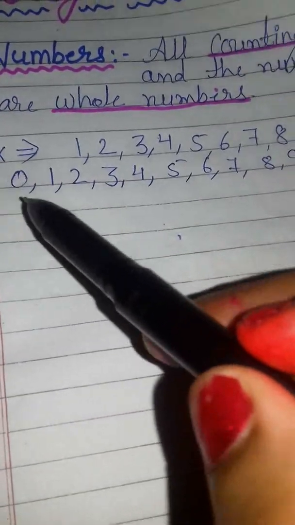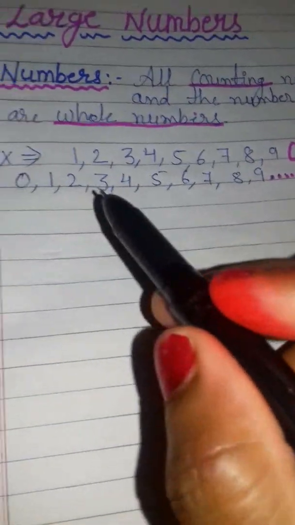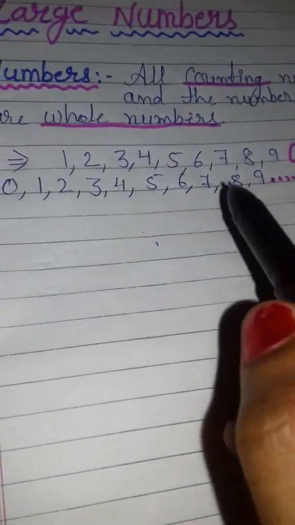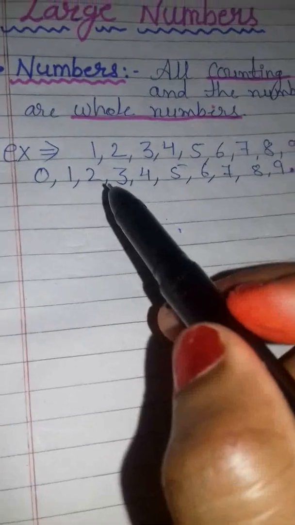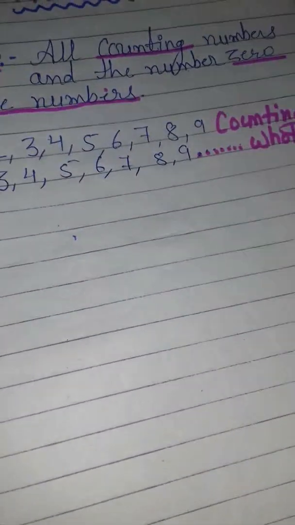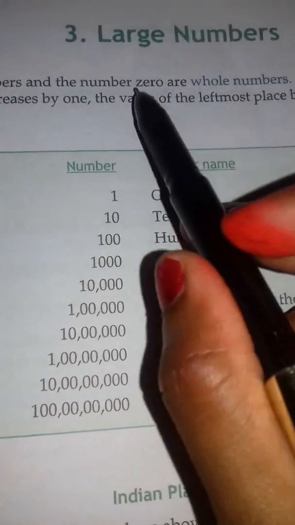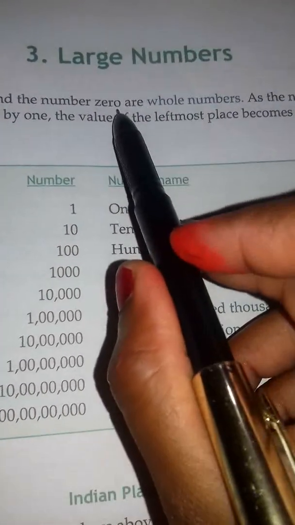If we include 0 in these counting numbers, what do we get? 0, 1, 2, 3, 4, 5, 6 and all. If we include 0 in counting numbers, we call this type of number whole numbers. So all the counting numbers along with 0 are known as whole numbers.